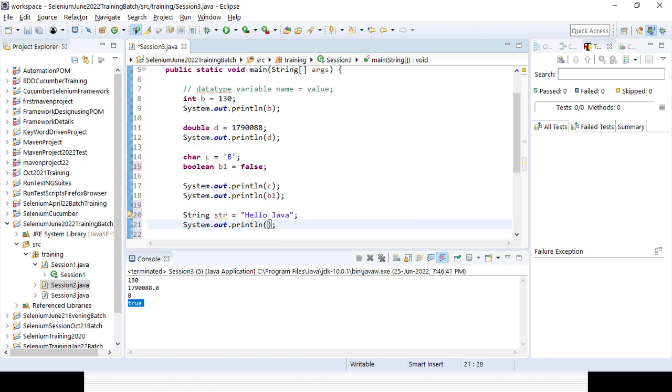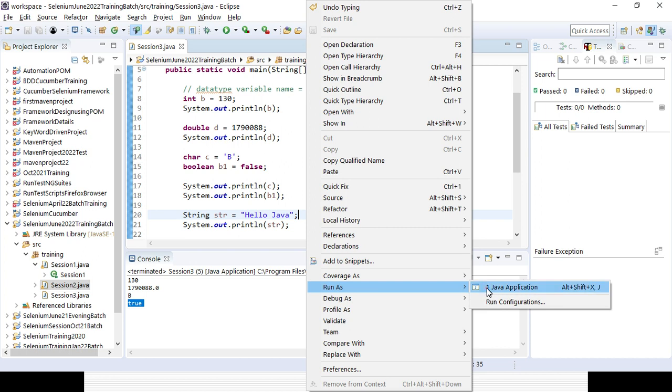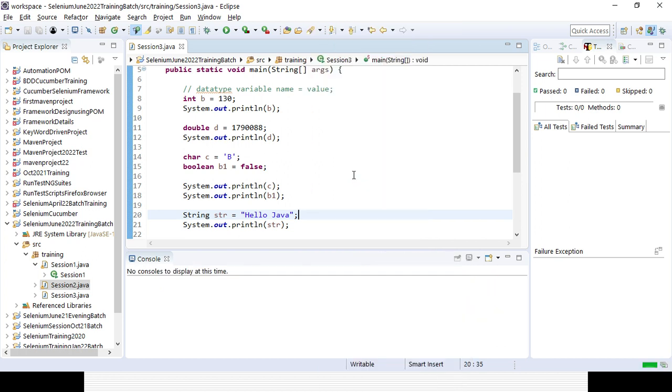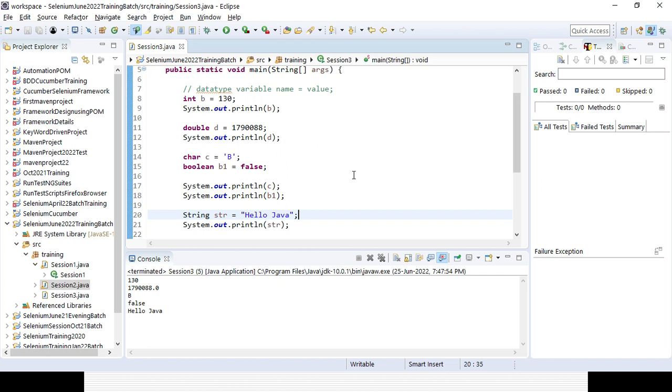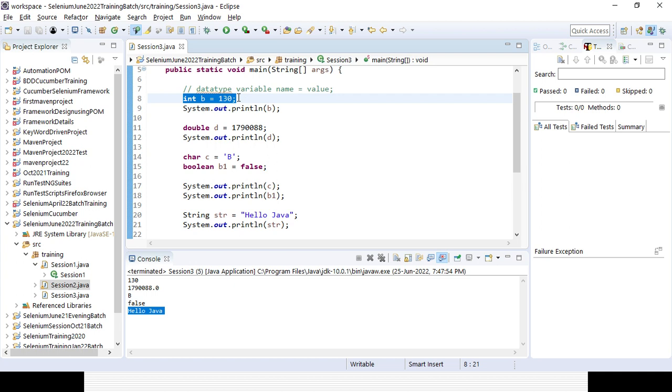Similarly, you need to define the variable name so that from the variable name itself you can understand what type of variable you are declaring for each data type. Now you can see the first is integer, second is double, third is character, fourth is boolean, and fifth is string. So you can define the data type, you can create the variable, and you can assign some value. Suppose I don't want to assign the value in the same line, then what do you need to do?